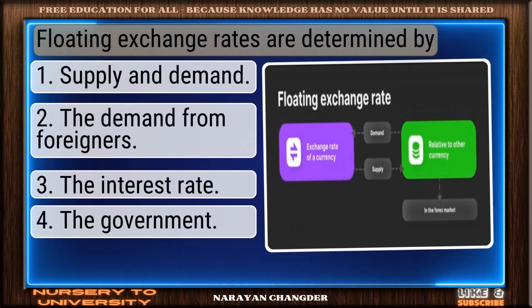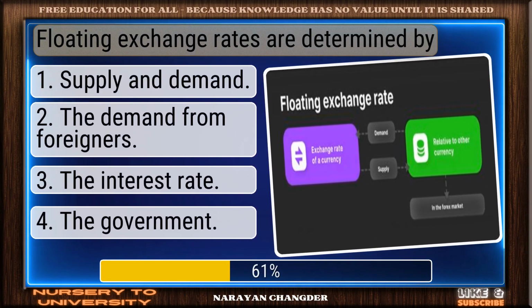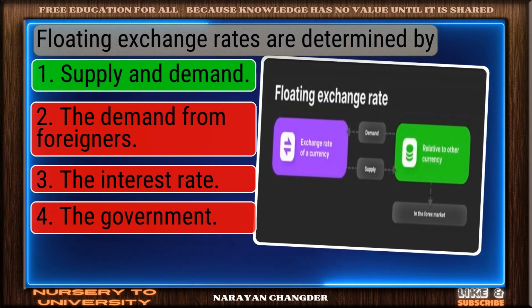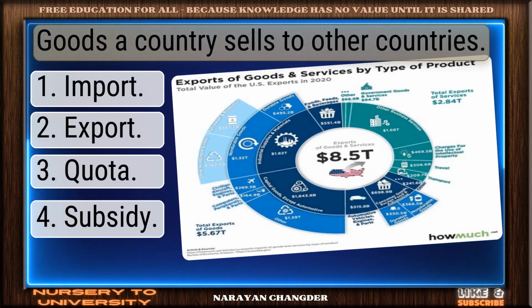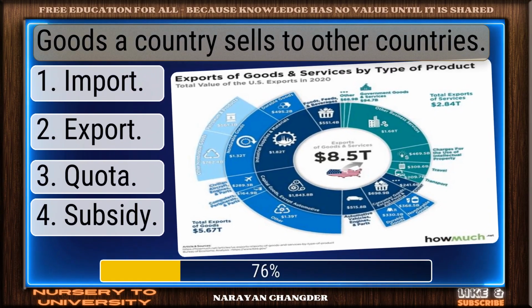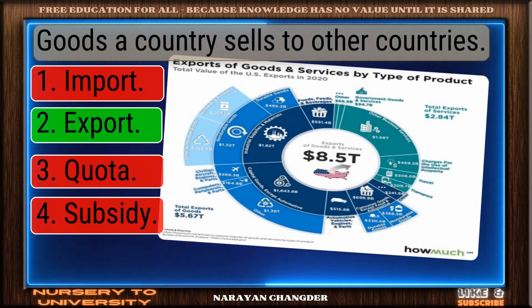Floating exchange rates are determined by. Right choice. Supply and demand is the best answer. Goods a country sells to other countries. Well done. Export is the right choice.